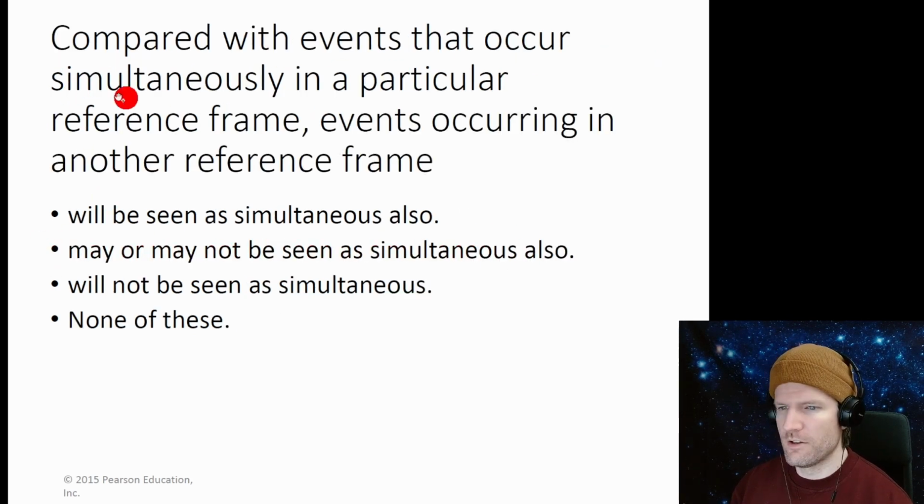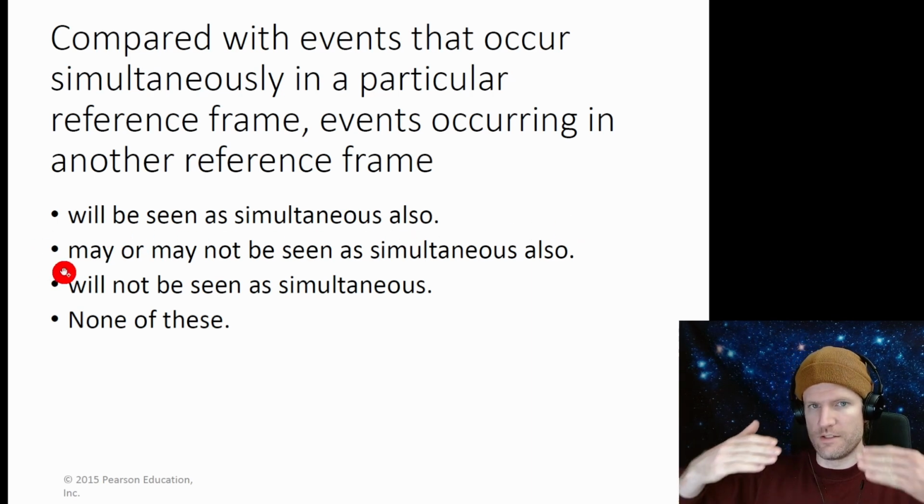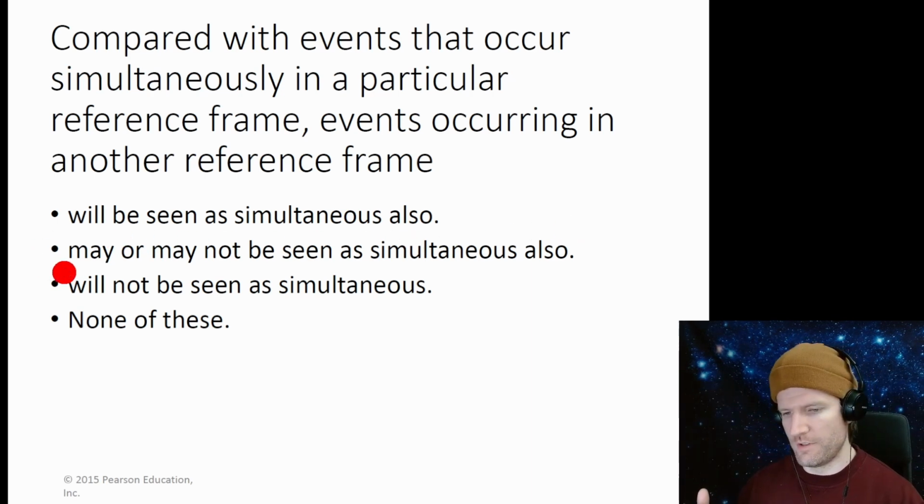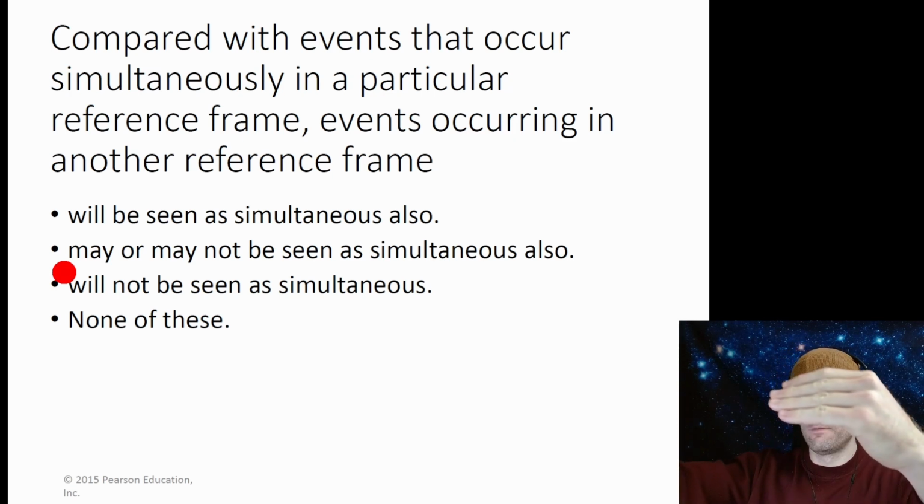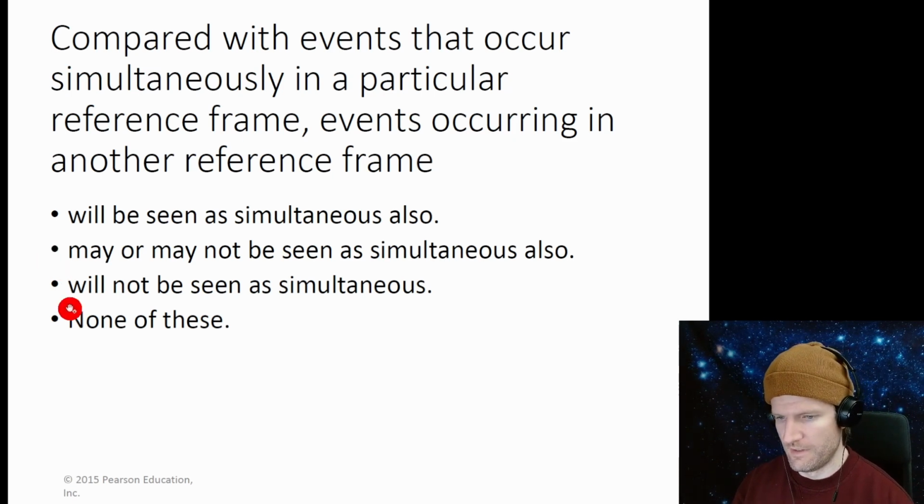Compared with events that occur simultaneously in a particular reference frame, events occurring in another reference frame will be seen as simultaneous also. Maybe, maybe not. May or may not be seen as simultaneous also. That's true. Because if they're moving at the same rate, they'll see things as simultaneous. If they're moving at different rates, they may not be simultaneous. Will not be seen as simultaneous, that's not necessarily true. So it's got to be this one.